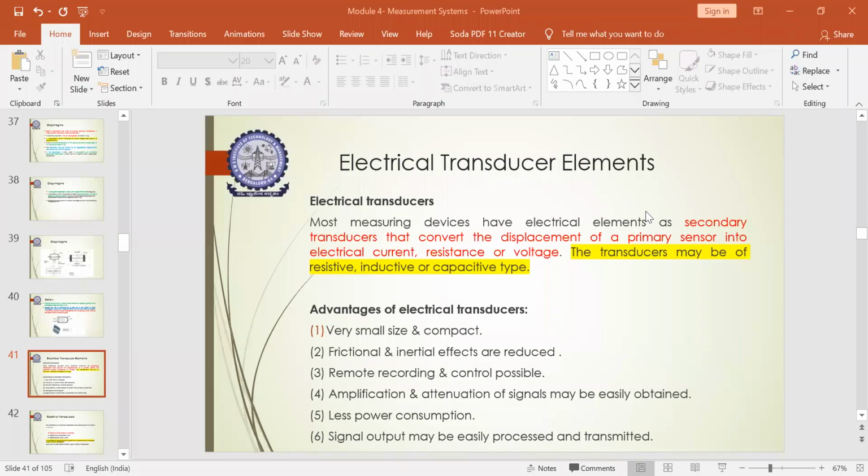So we were dealing with the electrical transducer elements, right?